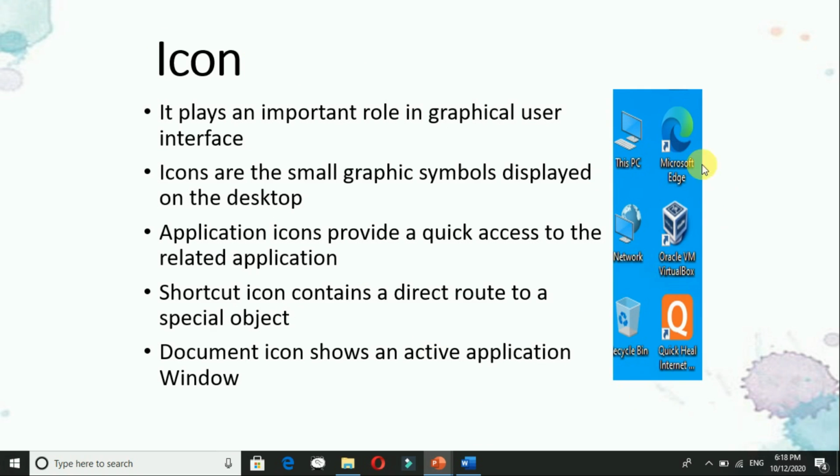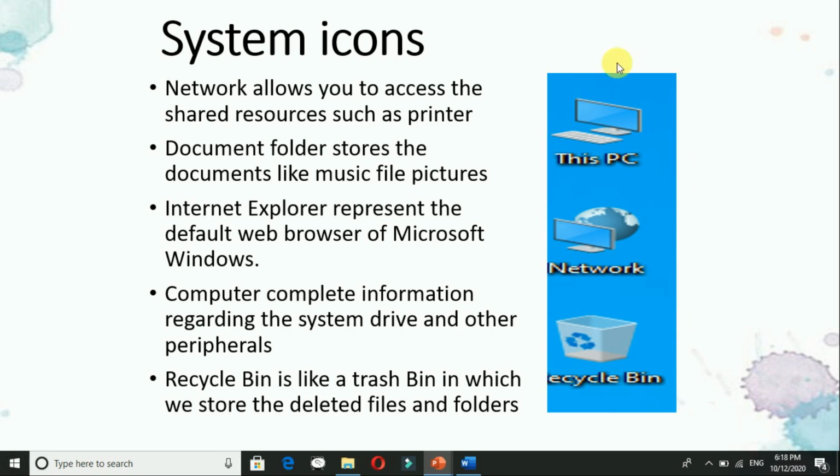Now icon, you can see over here the icons. Icons may be known as small graphic symbols, right? It can be an application icon, it can be a shortcut icon, or it can be a document icon. ये देखो ये सारे shortcuts हैं. ओके, ये सारे शॉर्टकट्स हैं. ये हैं हमारे डॉक्यूमेंट, सॉरी, द एप्लीकेशन आइकन्स. Okay, now the system icons, you know this part.